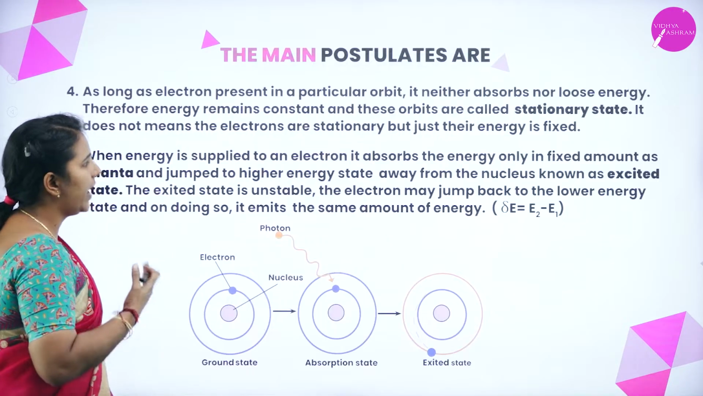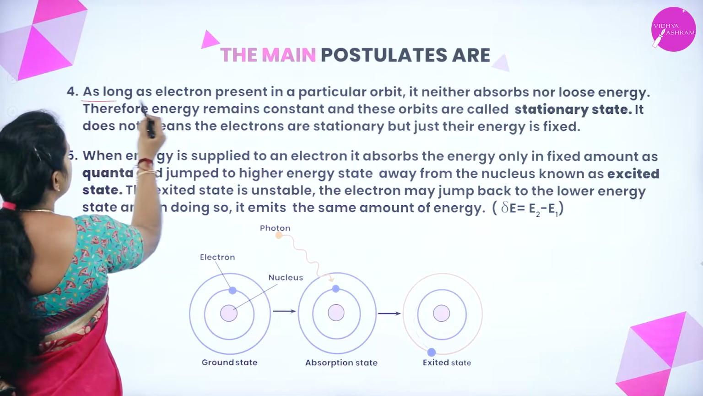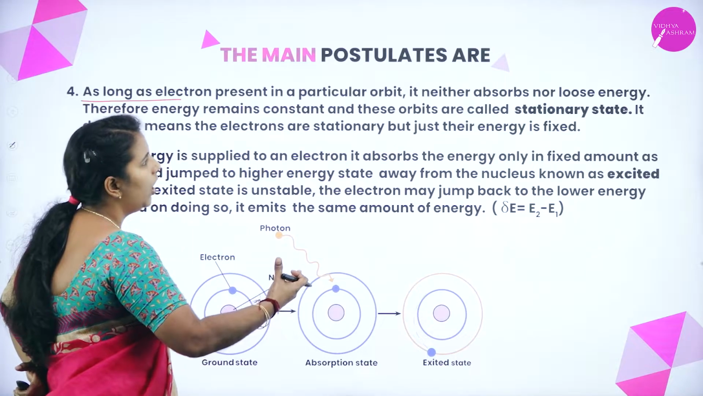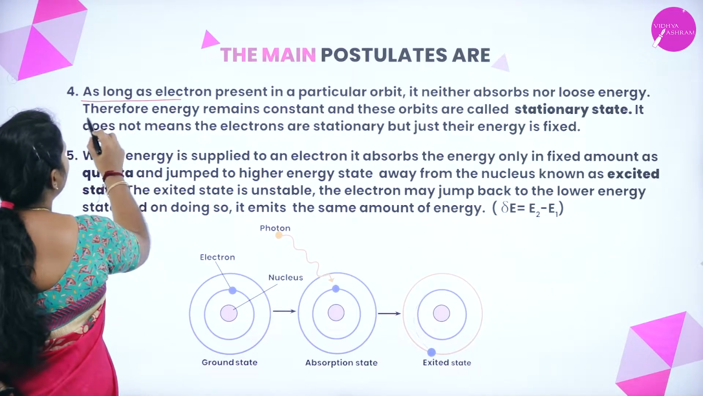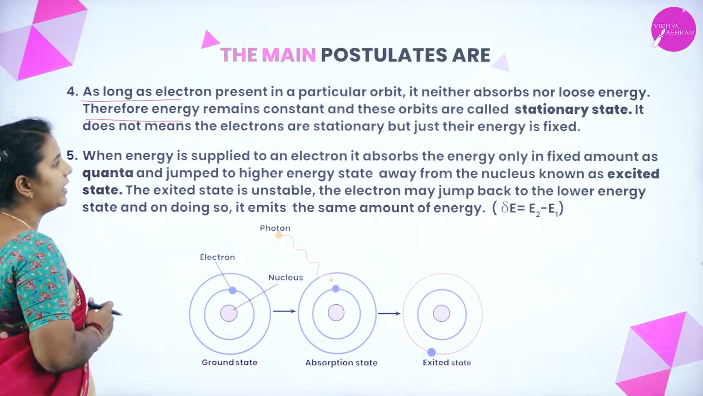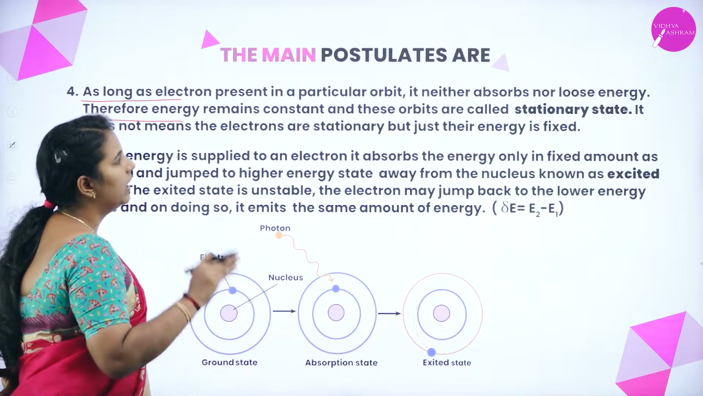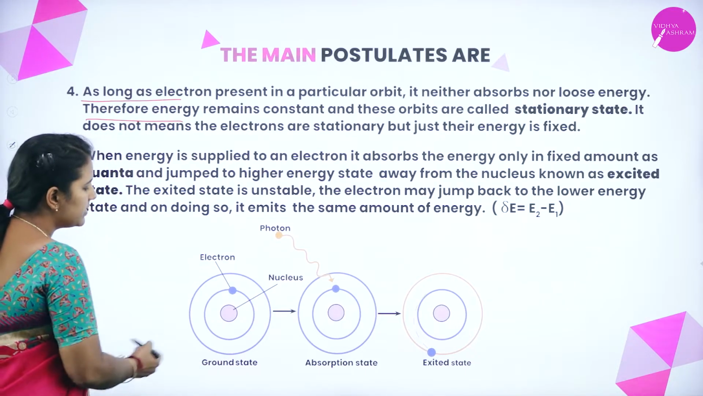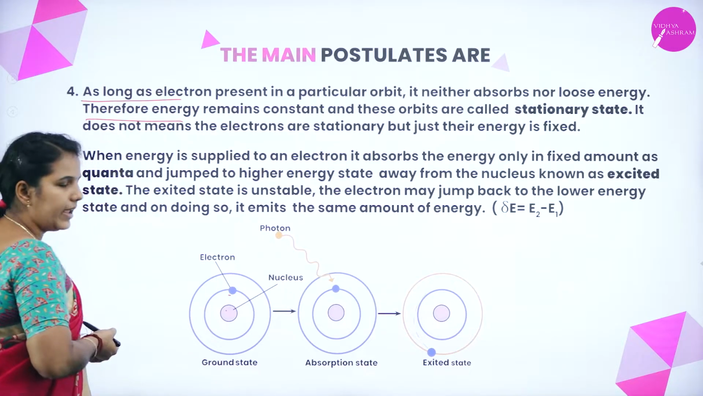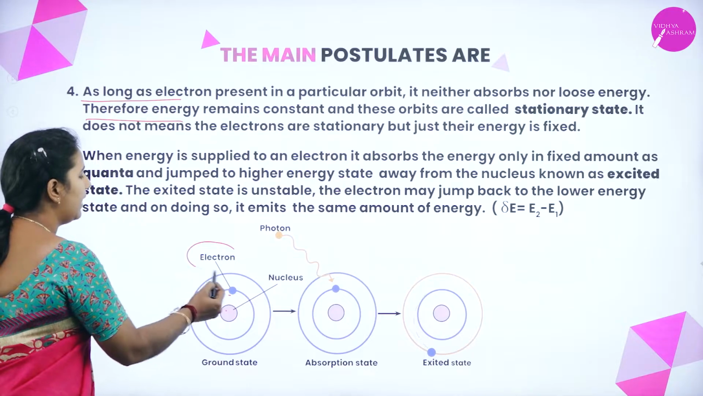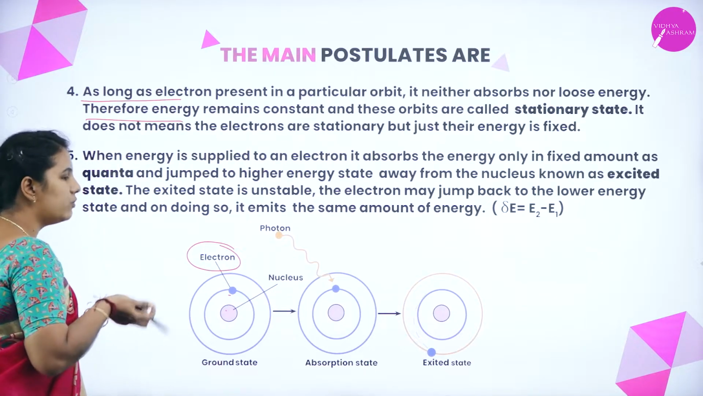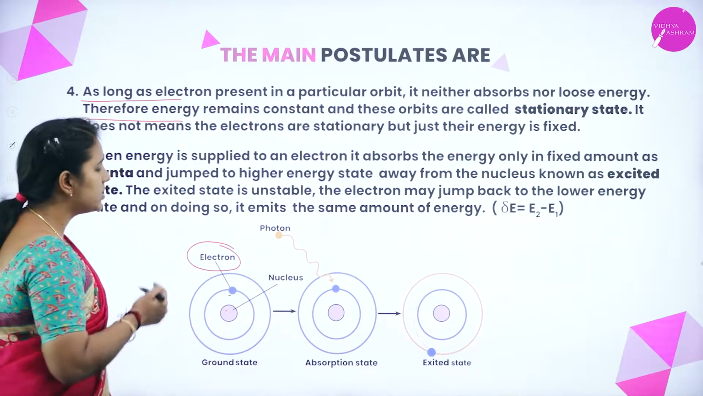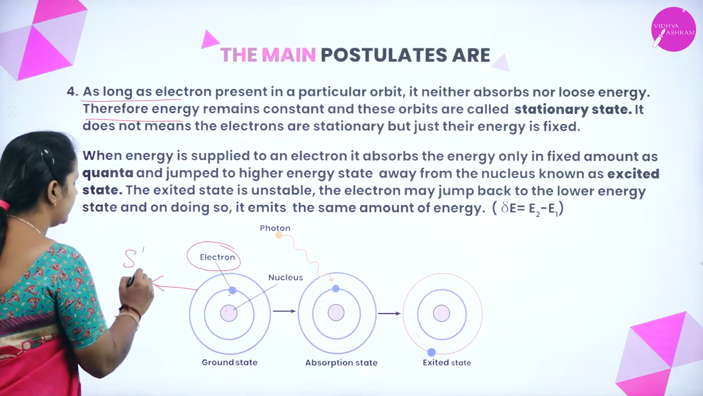In the next postulate, he tells that as long as electrons are present in a particular orbit, it neither absorbs nor loses energy. Therefore, the energy remains constant, and these orbits are known as stationary orbits. Here, in the ground state, you can see there is a nucleus, followed by an electron. Even if this electron gains or loses energy, the energy of the orbit remains constant, and such a state of an atom is called a stationary state.